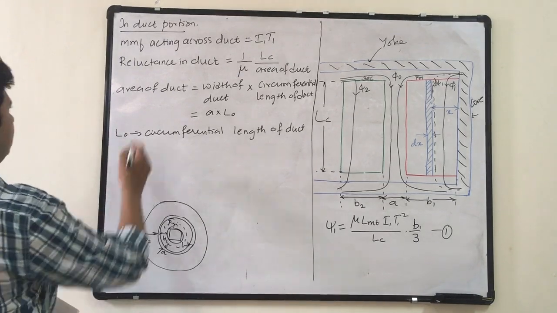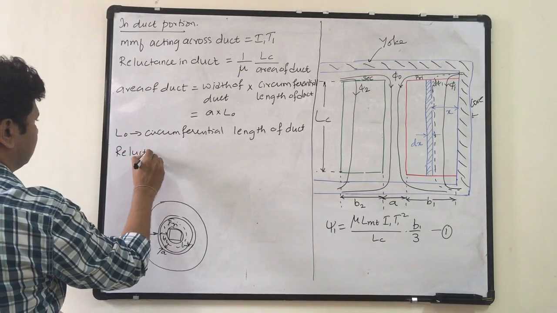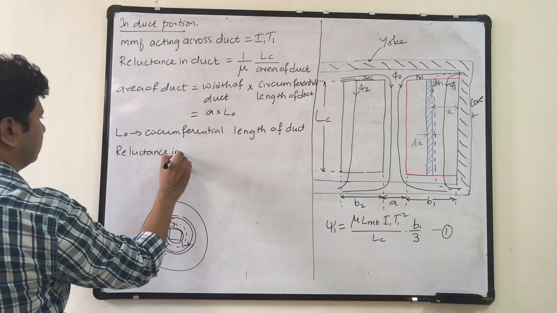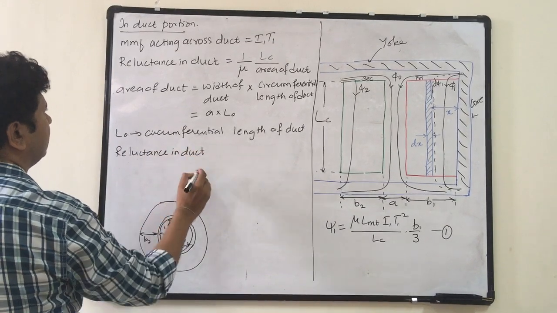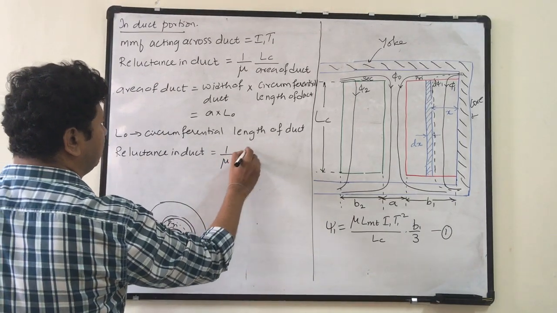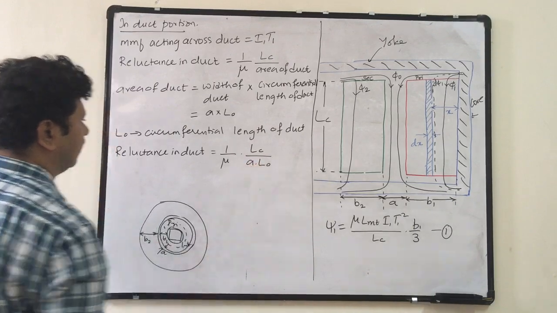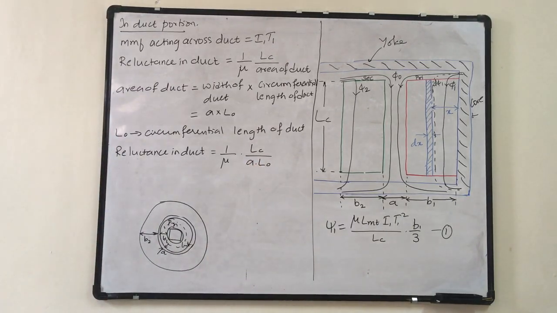Therefore, reluctance in the duct is equal to 1 over mu into LC upon A into L0.